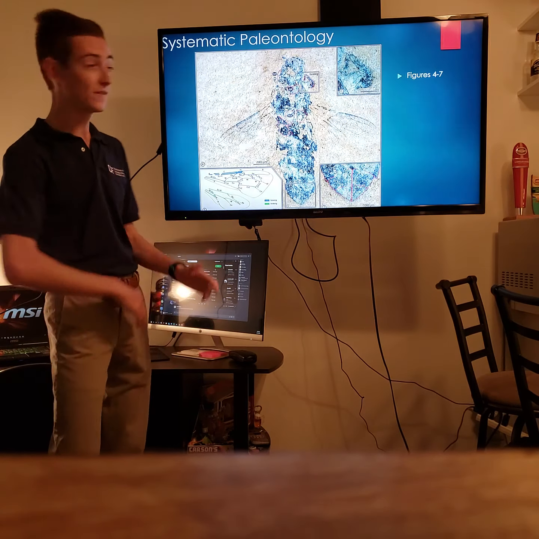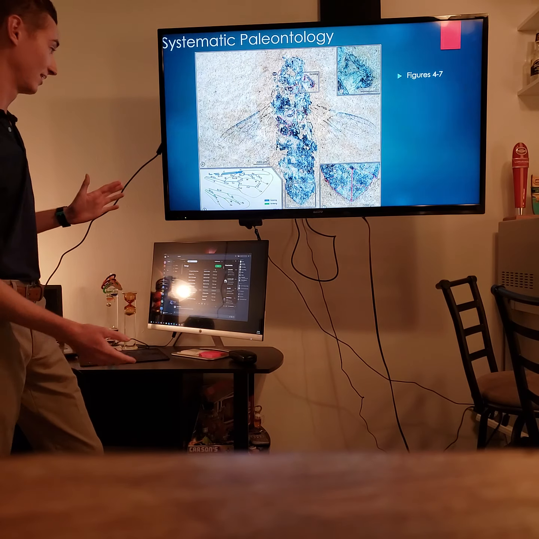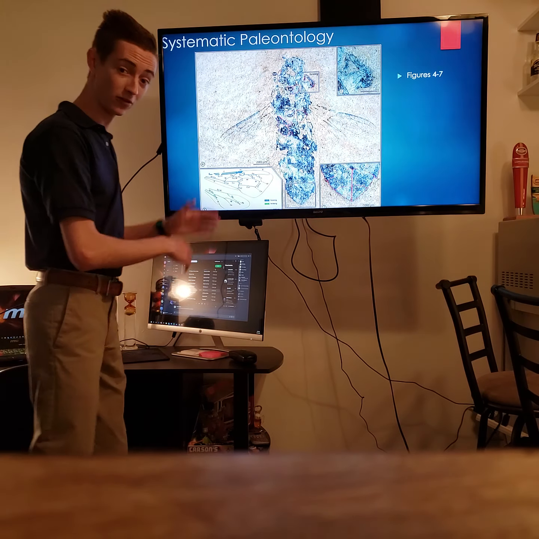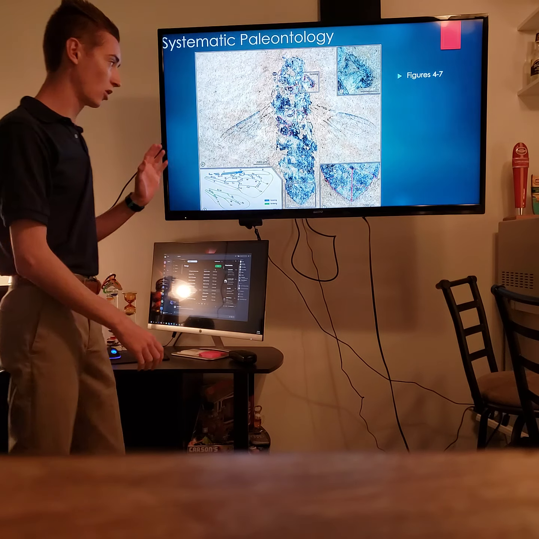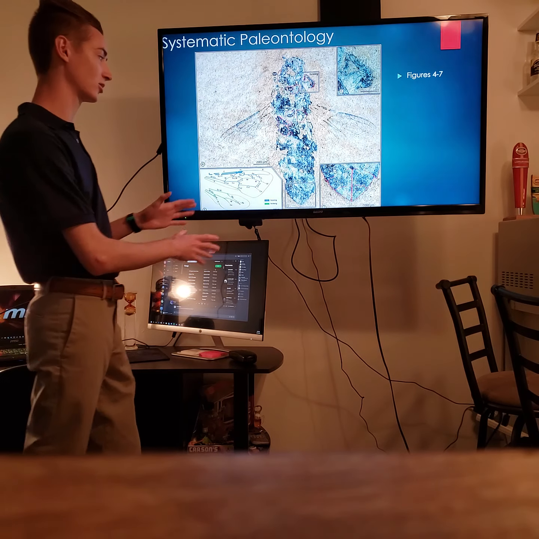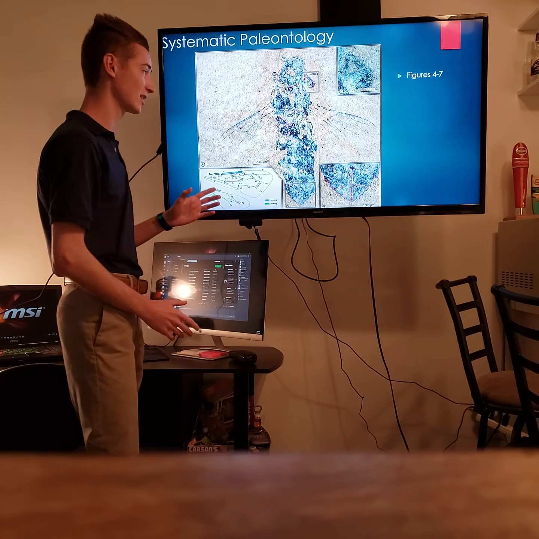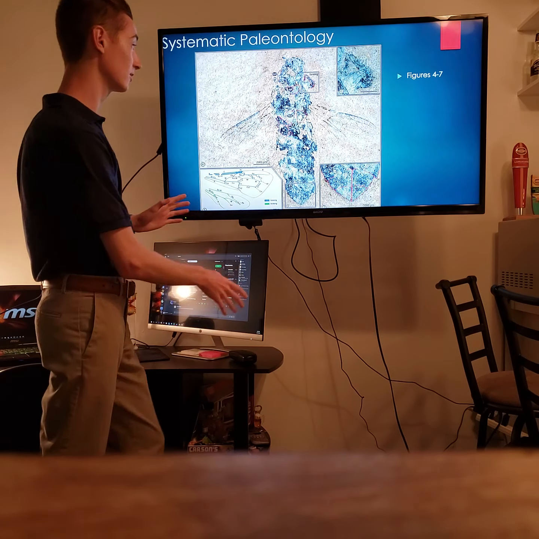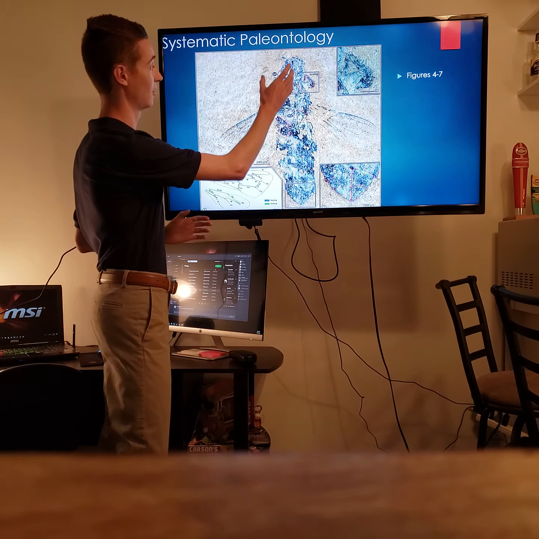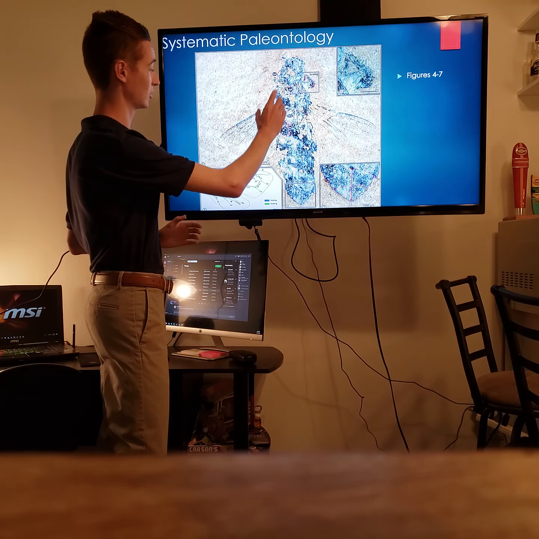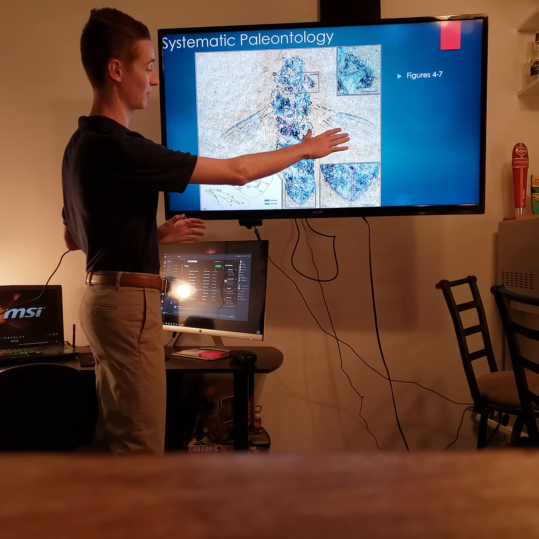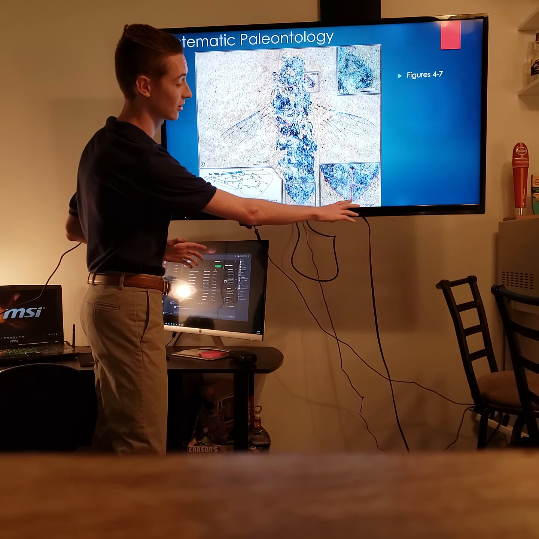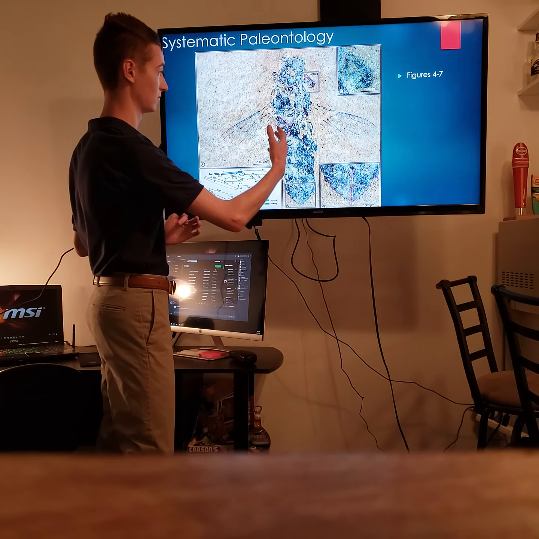So here's figures 4 to 7. So this is the actual fossil that they found. Now it is carbonized, so this is not actually the color that it would have been and everything. It's actually, this is more of a light brown, this is a darker brown that they describe. But you can clearly see in its ventral orientation, the wings are put out. You can't really see the stinger, but they assume that it's there.